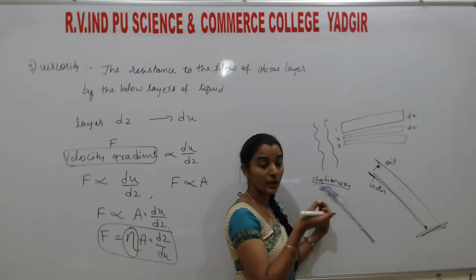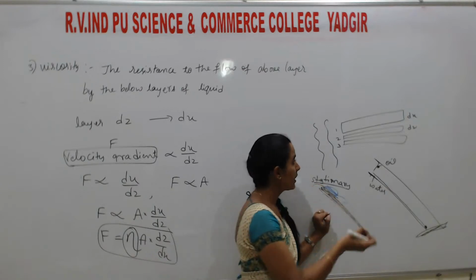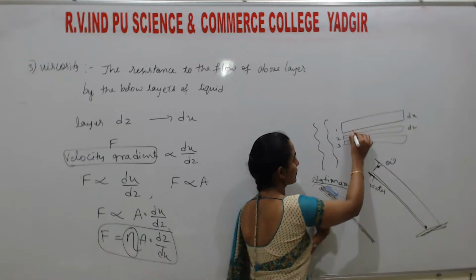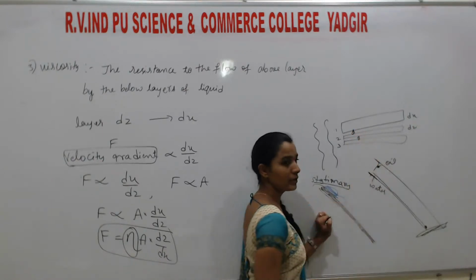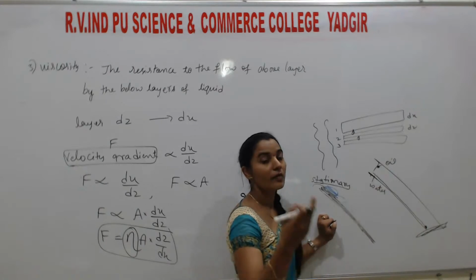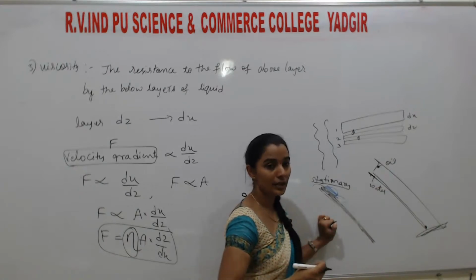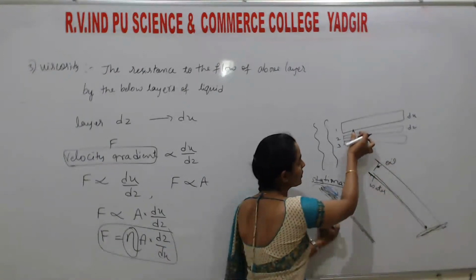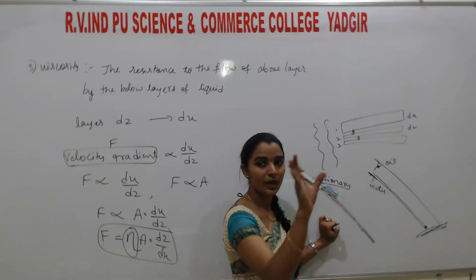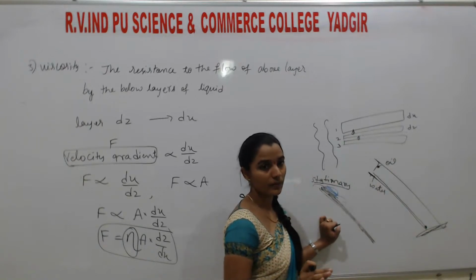If the temperature increases, the force between these layers decreases. That means if the temperature increases, viscosity decreases. The reason is the force between the layers decreases. If there is no force, they won't stop the above layer from flowing.